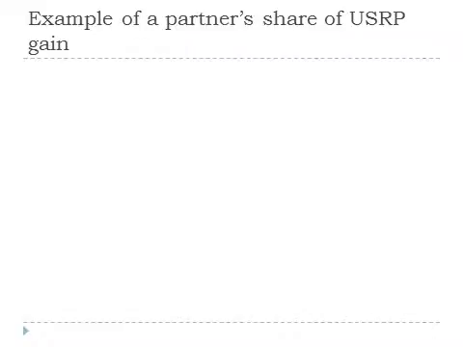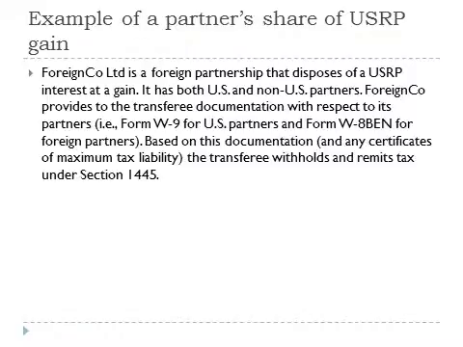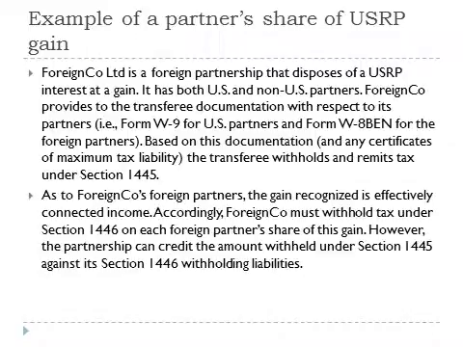Here's an example of a partner's distributive share of gain on the disposition of a U.S. real property interest. Foreign Co. Limited is a foreign partnership that disposes of a U.S. real property interest at a gain. It has both U.S. and non-U.S. partners. Foreign Co. provides to the transferee documentation with respect to its partners, that is, Form W-9 for the U.S. partners and Form W-8BEN for the foreign partners. Based on this documentation and any certificates of maximum tax liability, the transferee withholds and remits tax under Section 1445.